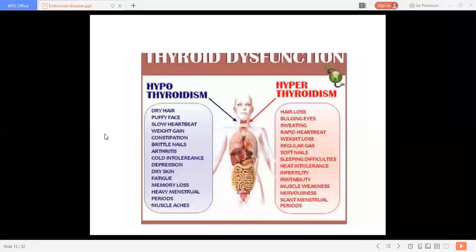Yes. Then we will go towards our next topic, that is diabetes. We are going to discuss diabetes, that is diabetes mellitus.